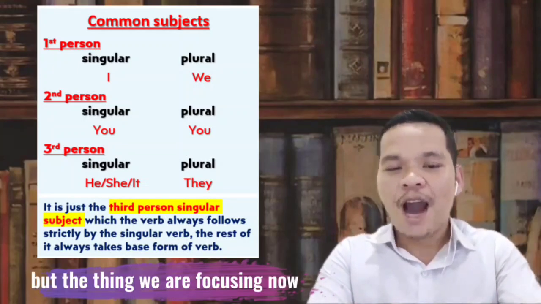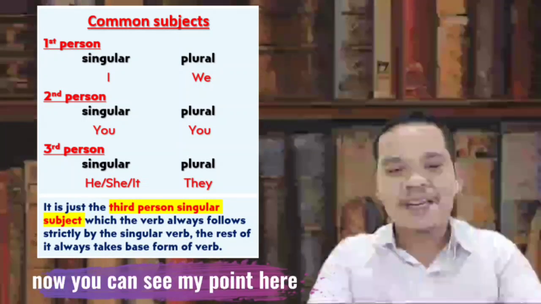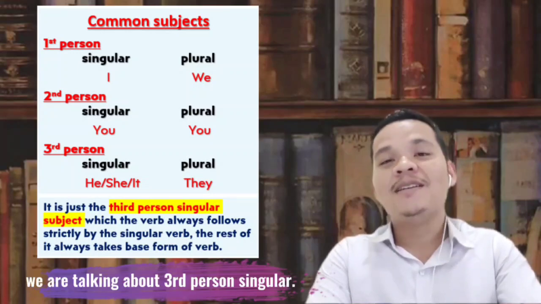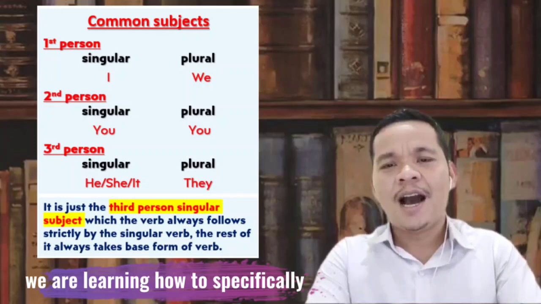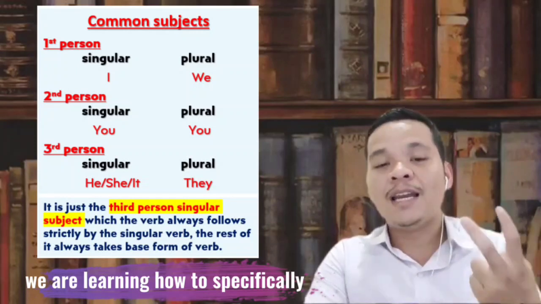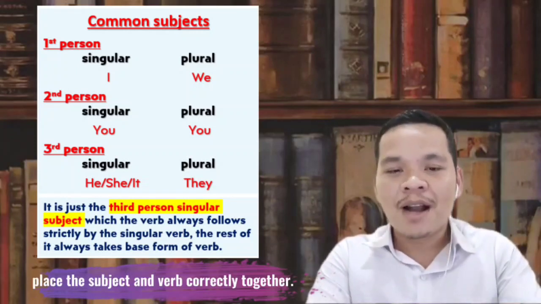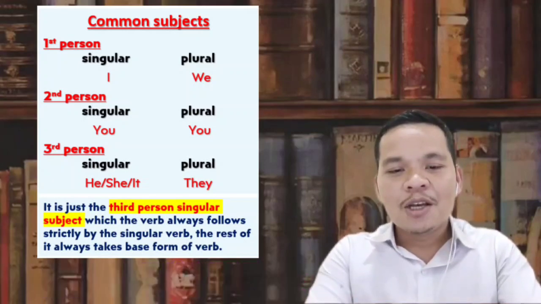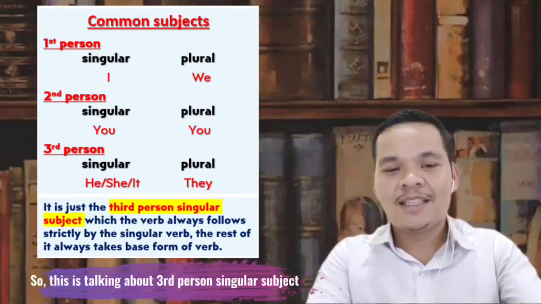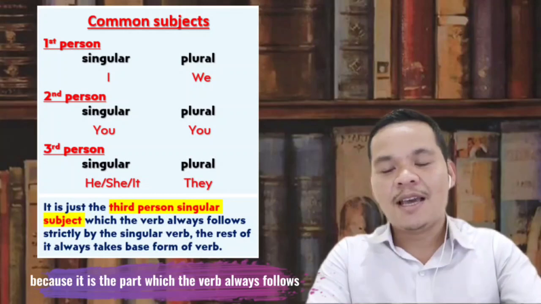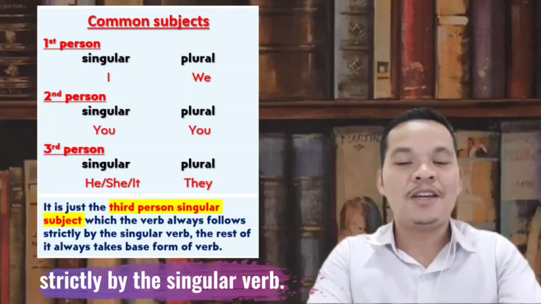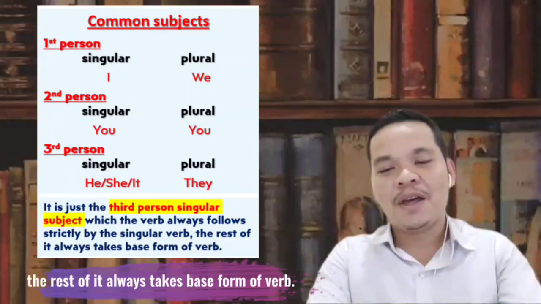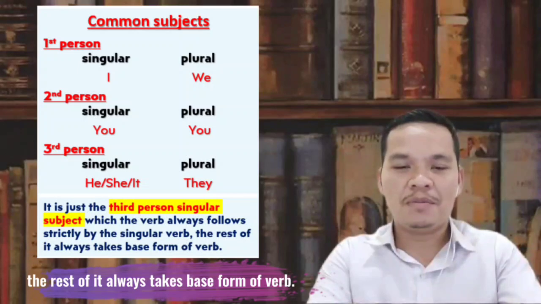But the thing we are focusing on now is third person singular. So only these three subjects, he, she, it, we are learning how to place the subject and verb correctly together. This is the part where the verb always follows strictly by the singular verb. The rest always take the base form of the verb.